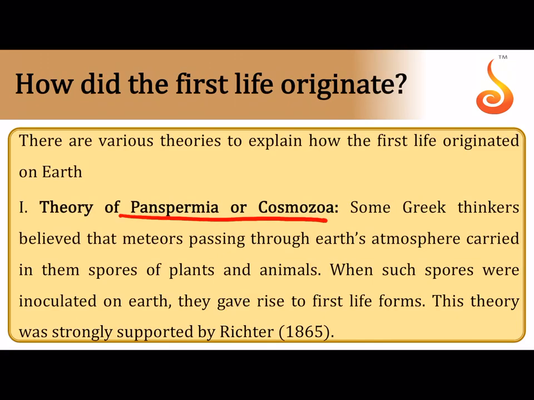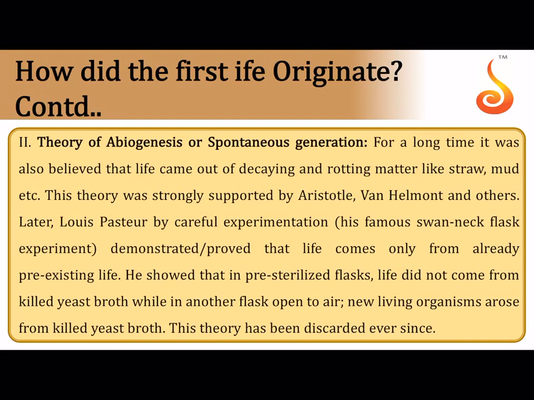The theory of panspermia or cosmozoa suggests that meteorites passing through the Earth's atmosphere carried in them the spores or germs of first life, and when they collided with the Earth, they inoculated these early germs of life onto our planet. Today some still believe in this theory that life came from outer space, from some other alien planet, and this was strongly supported by Richter in the year 1865.